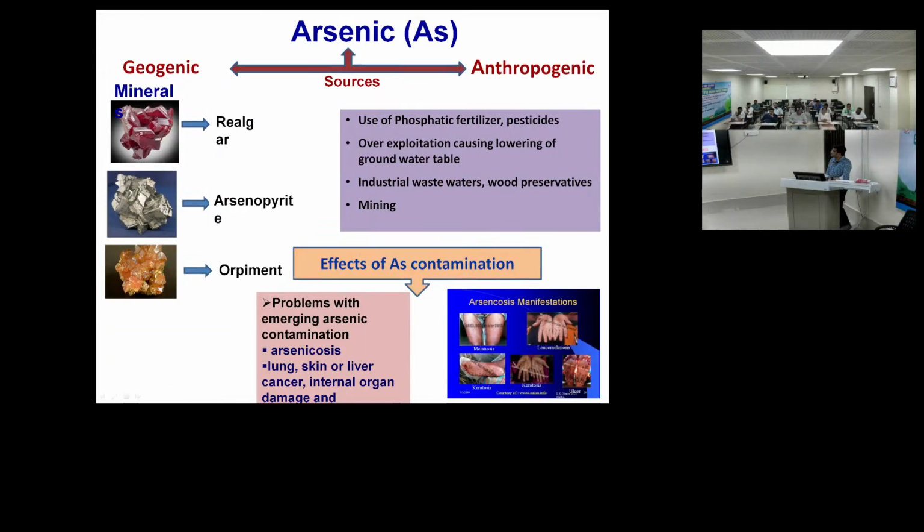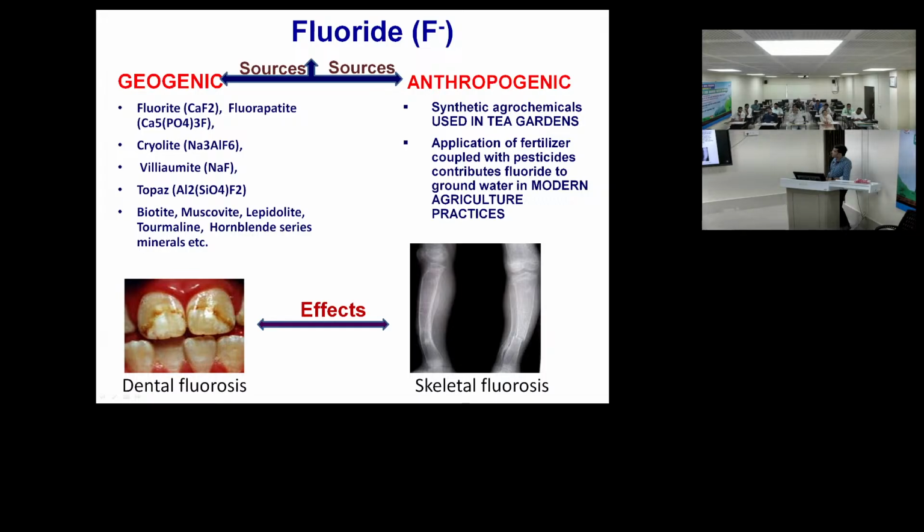Next one is arsenic. We call arsenic the king of poison, meaning this is the king of all the poisons. It also has some geogenic and anthropogenic sources, and for long-time exposure, arsenicosis, lung, skin, and liver cancer, these diseases occur. Next one is fluoride.